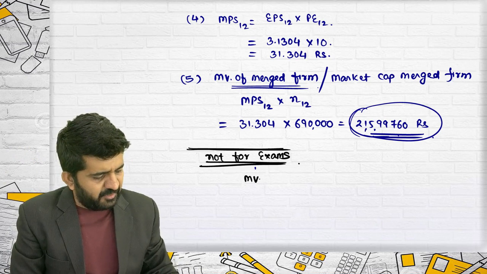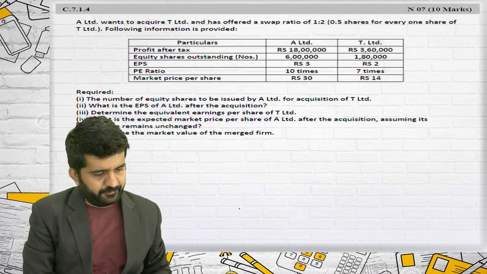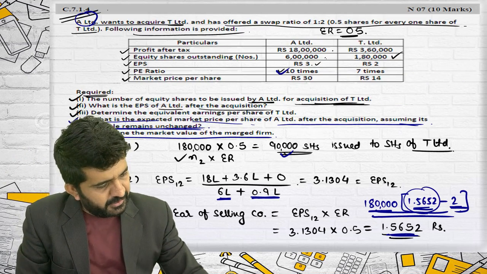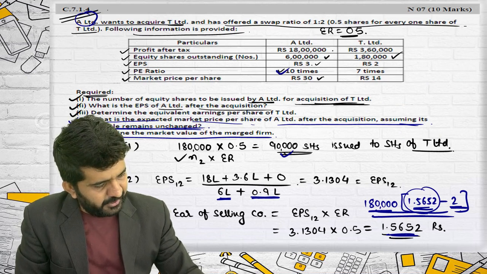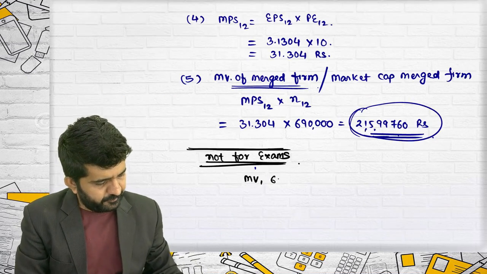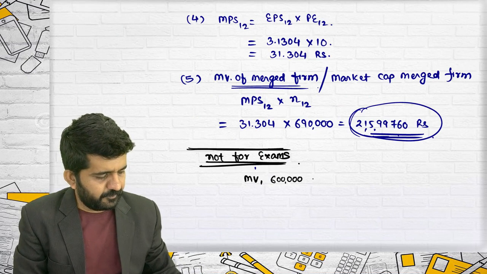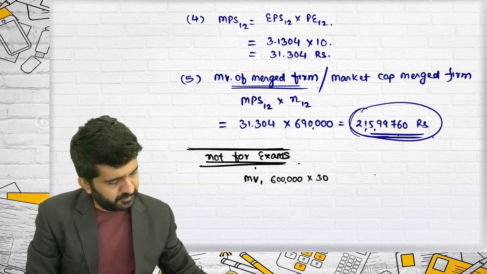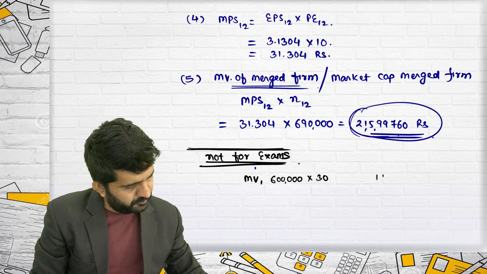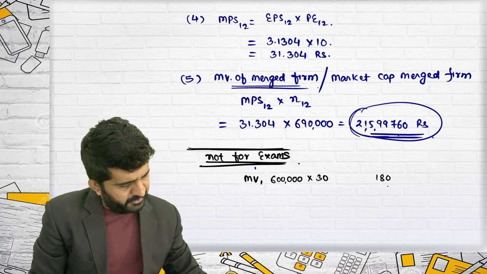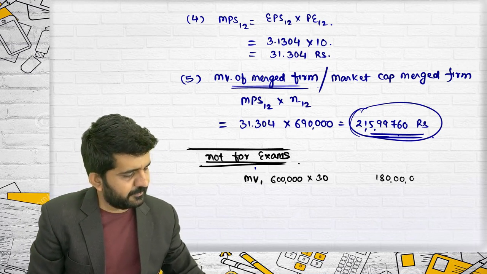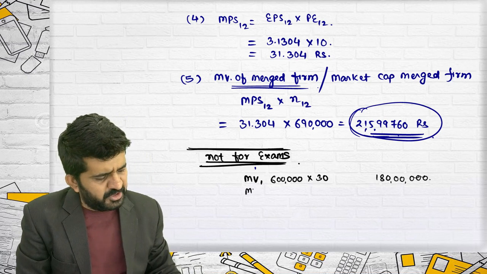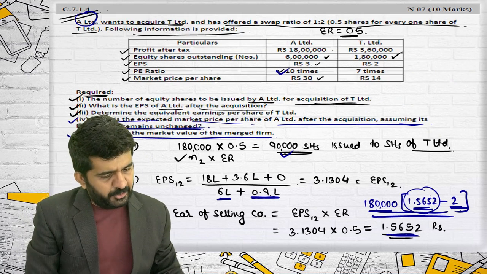What is the market value of company 1? It is 6 lakh into 30, which is 180 lakhs. What is the market value of company 2?